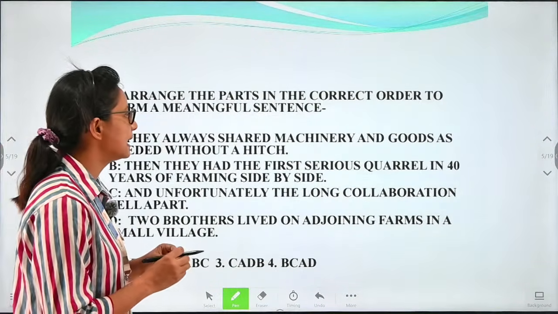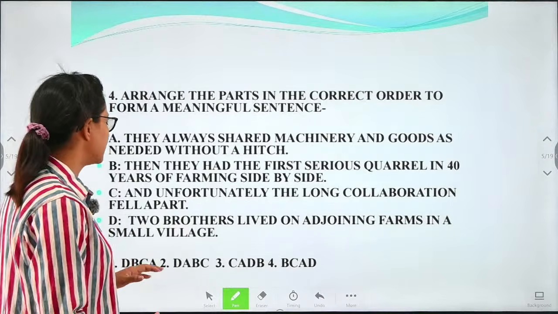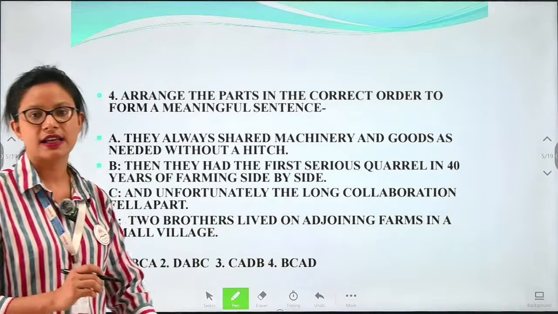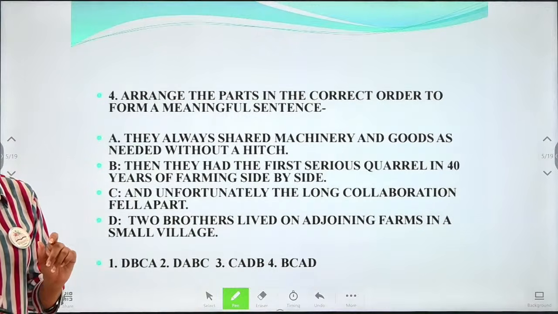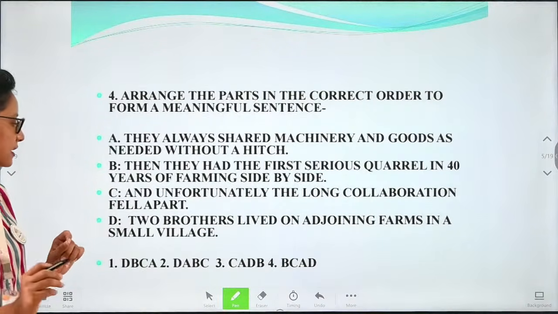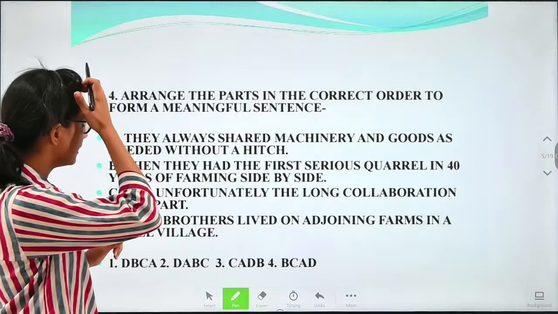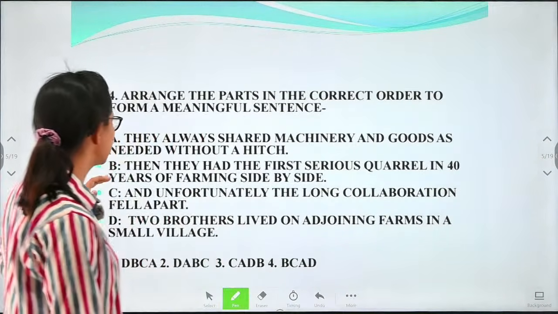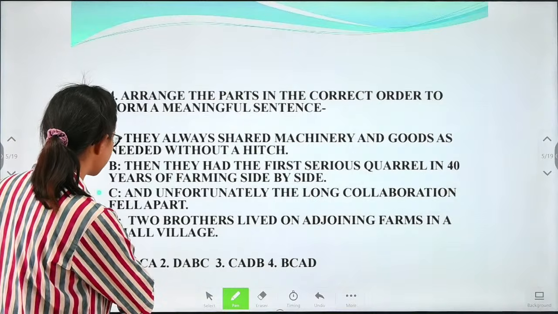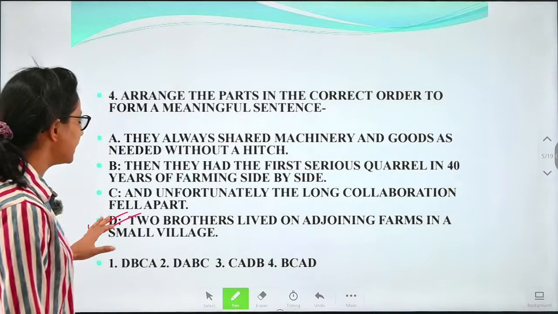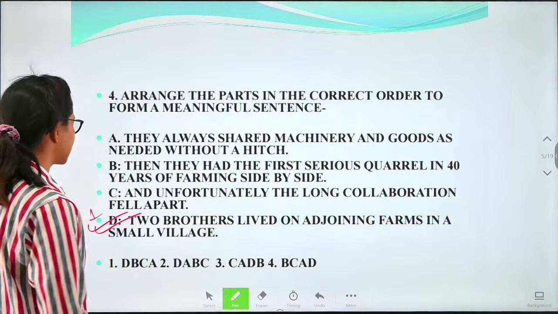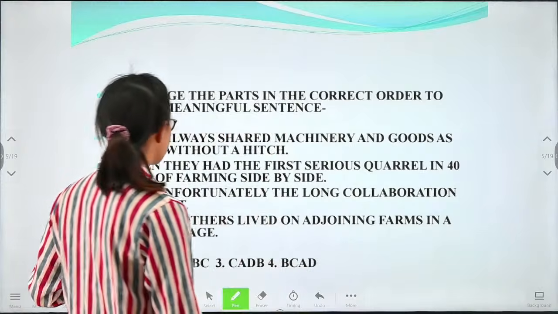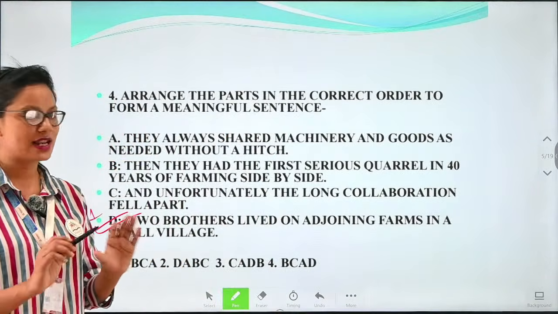So how will it be? First we will check the first expression. The first line should be the introductory line. Which line can act as the introductory line? We can consider D as the first line, because here we have two brothers who lived on adjoining farms in a small village. So this is the introductory line.